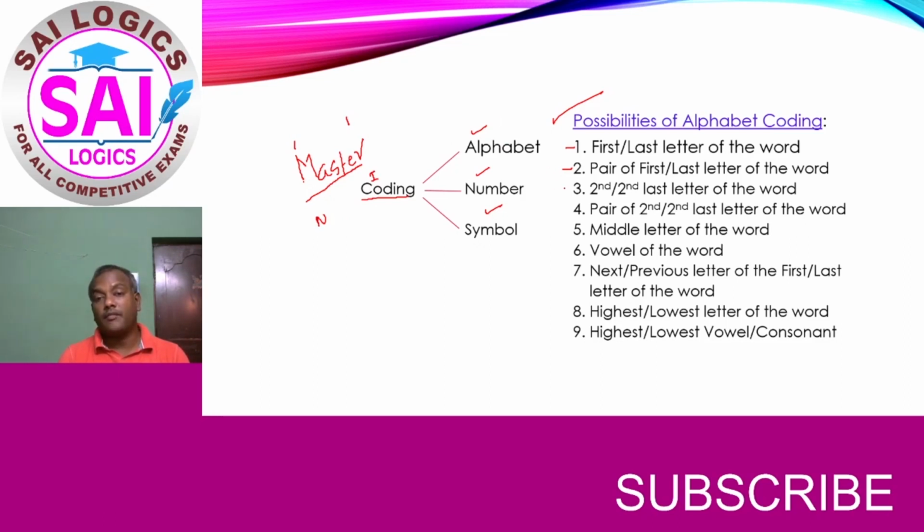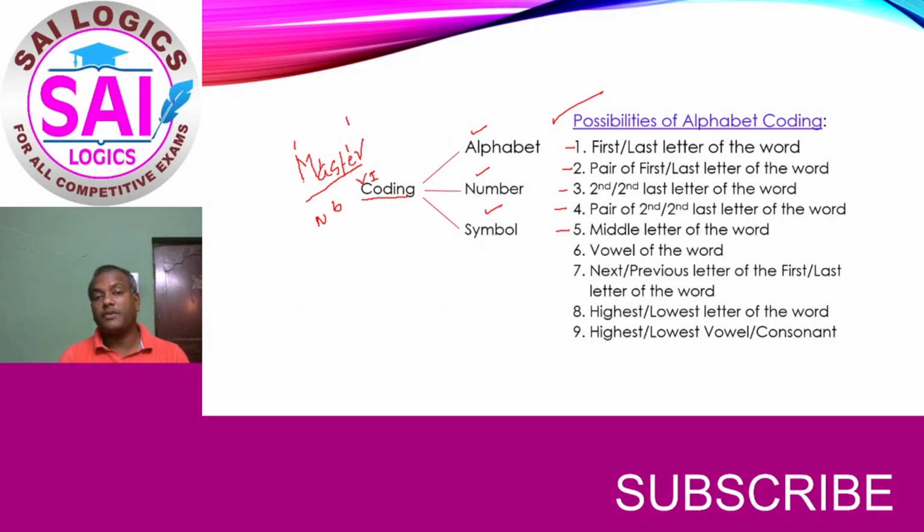So that we have to see. And the third possibility is the second and second last letter of the word. The second letter is A and the second last letter is E. So this can also be a possible coding. And the next possibility is the pair of the second and second last letter. A's pair is B and E's pair is V. It can be either B or V.